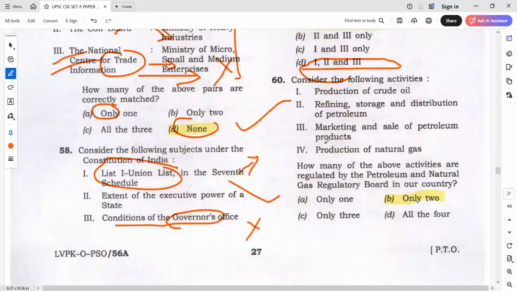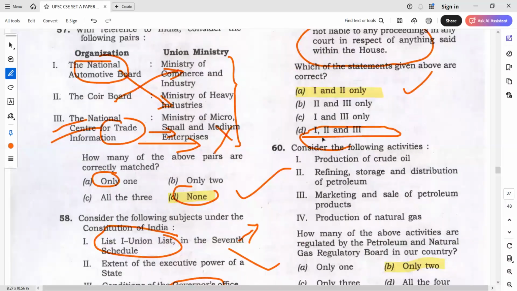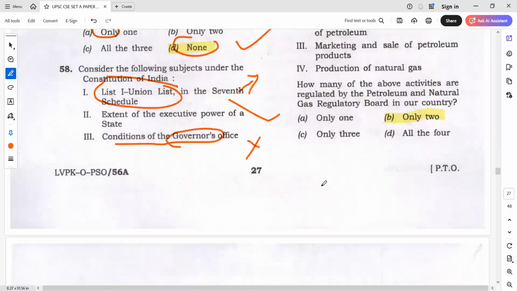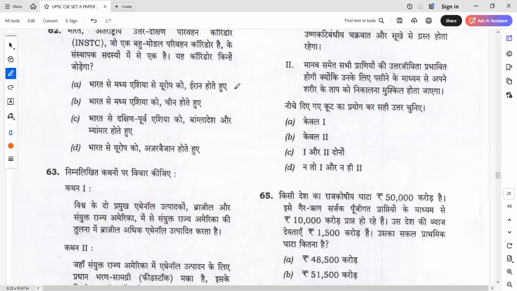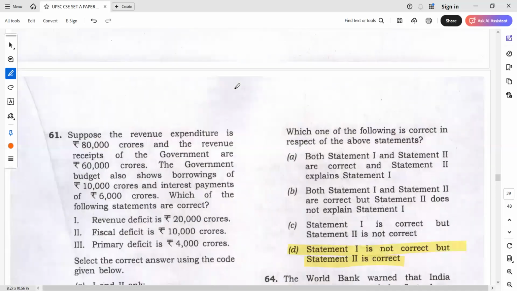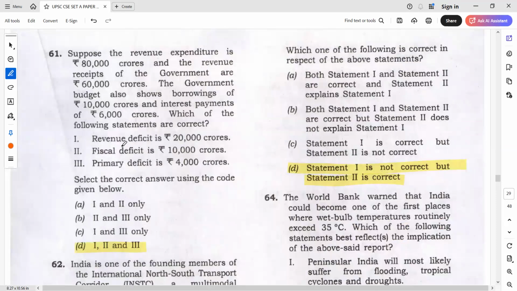No issue. So 60 is only 2, but still I'm saying the answer could be 1, 2, 3 also. But here, what me and Bright sir feel, that is what we are asking here. Me and Bright sir think that maybe the answer could be 1 and 2, because the key, generally we do not know. It may change when UPSC gives it. So we can defend why we have chosen 1 and 2 based on that article. Article link also I posted. After the class, we'll see. Okay, we'll discuss that. No issue.